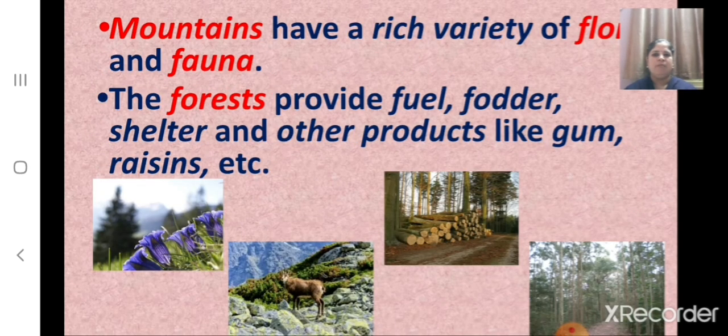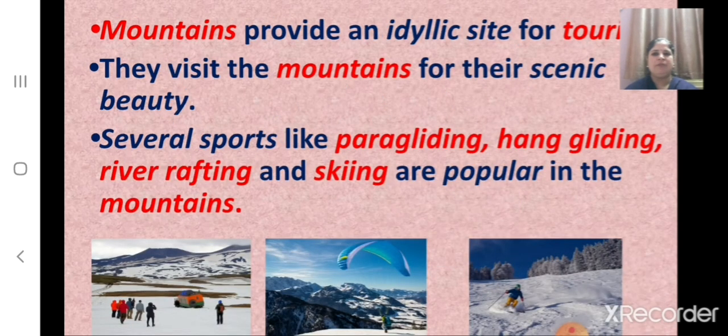And children, mountains have a rich variety of flora and fauna. Flora and fauna means plants and animals. And the forests provide fuel, fodder, shelter and other products like gum, resins, etc. And mountains provide an idyllic site for tourists.